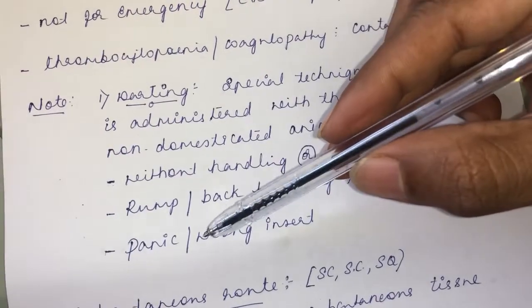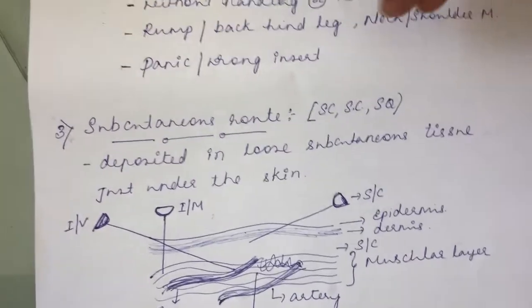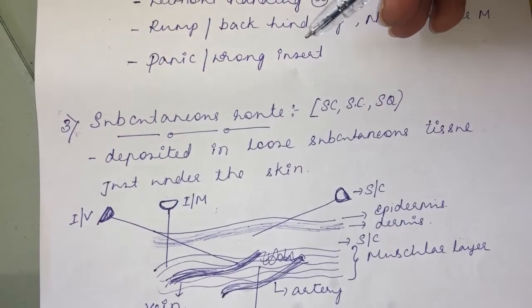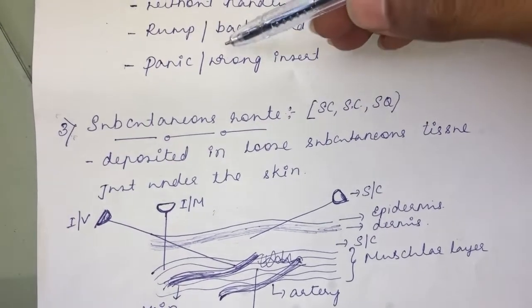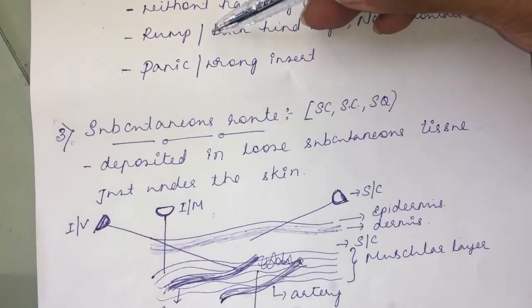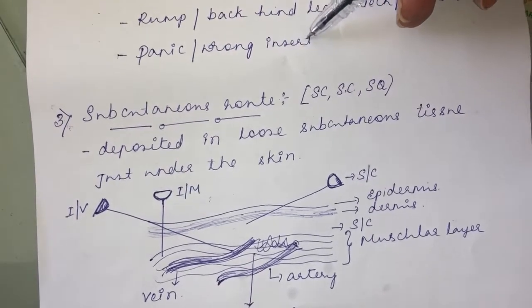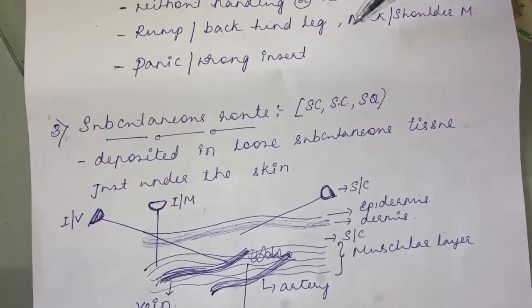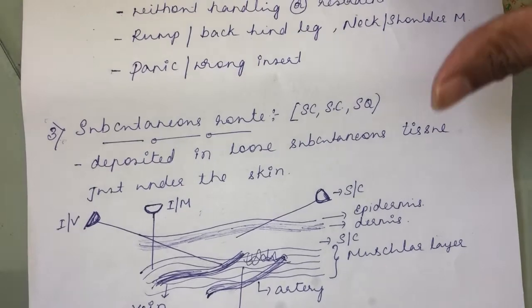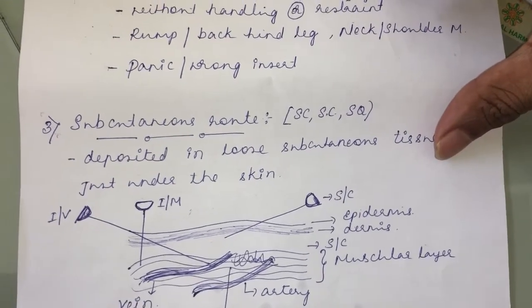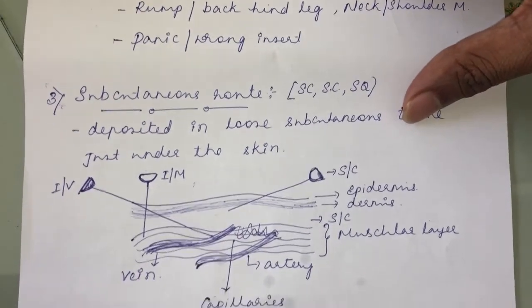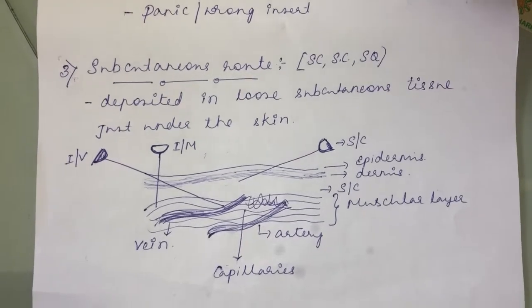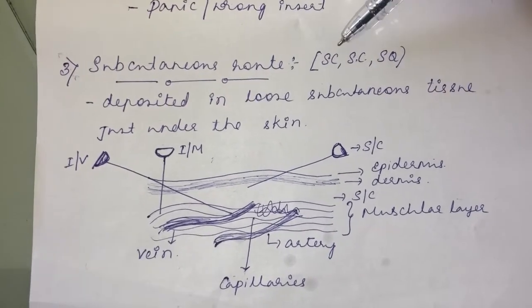It might lead to panic, since the animals will not be expecting the injection. That's why the animal might panic. And if wrongly inserted, apart from these specified places, if the drug gets injected into other places, it might lead to adverse effects also. Then the third route of administration is the subcutaneous route, called SC.